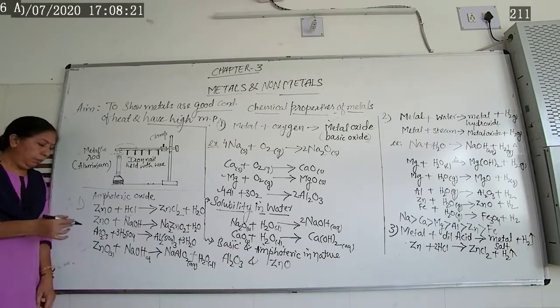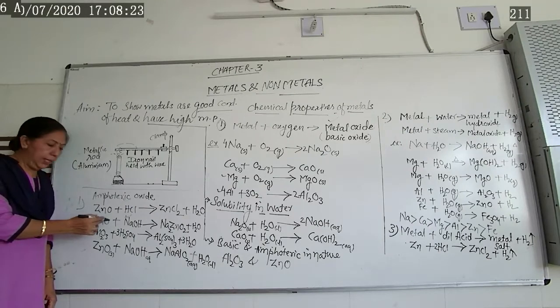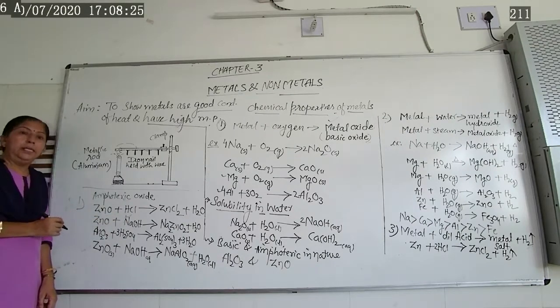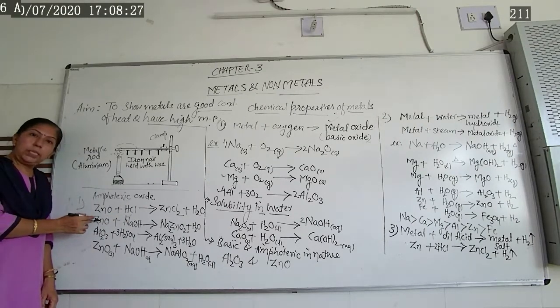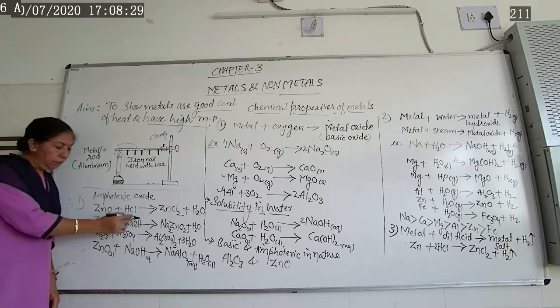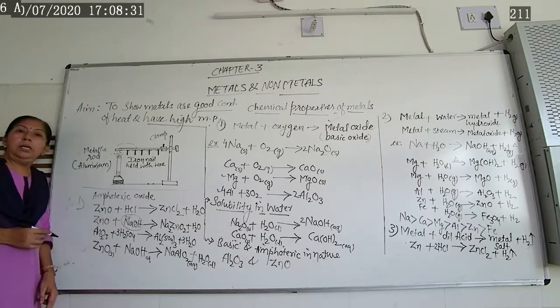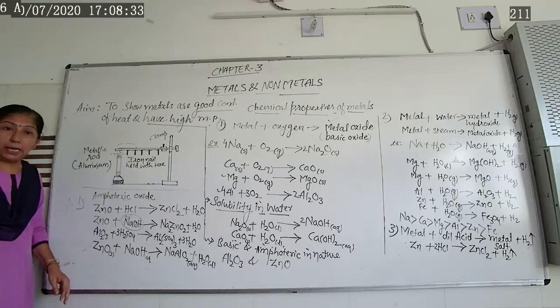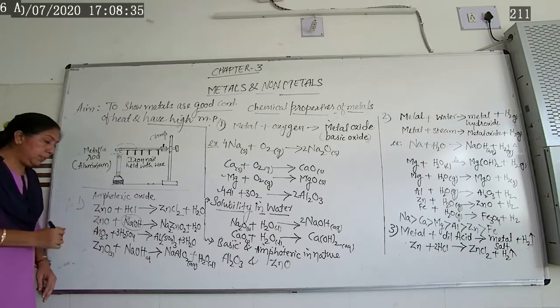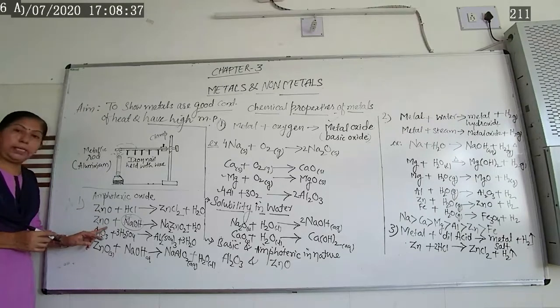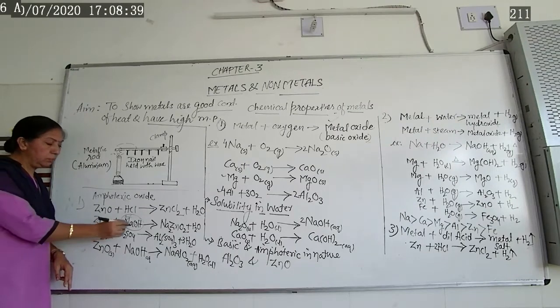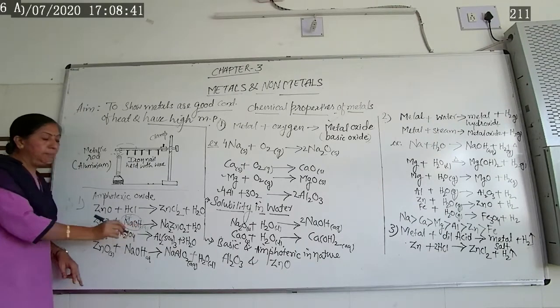The same way, if we are taking zinc oxide with a base, now remember zinc oxide is also basic in nature. We are taking it with some water soluble base, that is the alkali. When you mix with each other, zinc oxide is solid in nature, this one is aqueous.